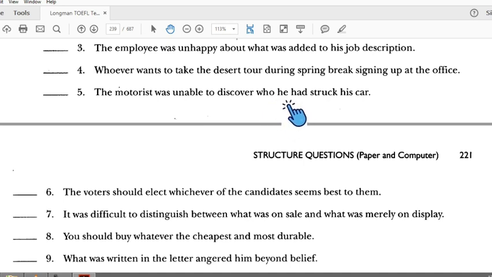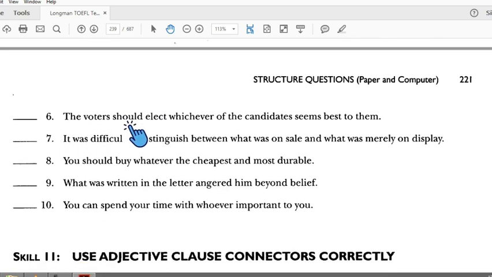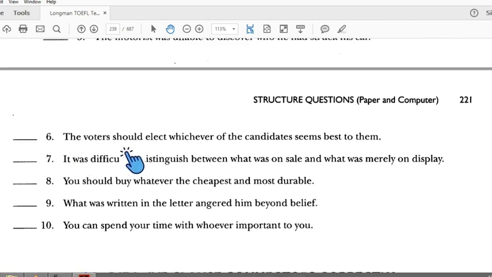It means number 5 is incorrect. We don't need an extra subject. Number 6: the voters should elect, subject, verb. Whichever is the connector as a subject too, then a verb. It's totally incorrect.